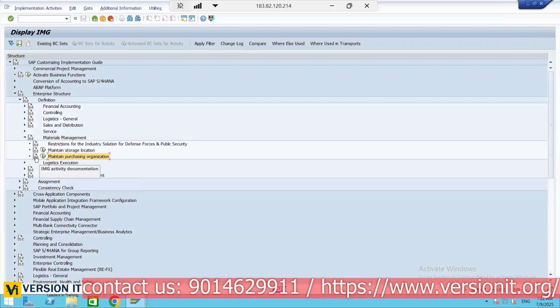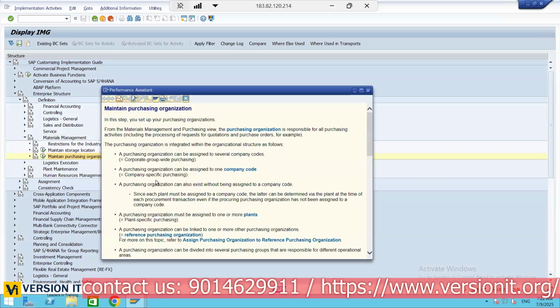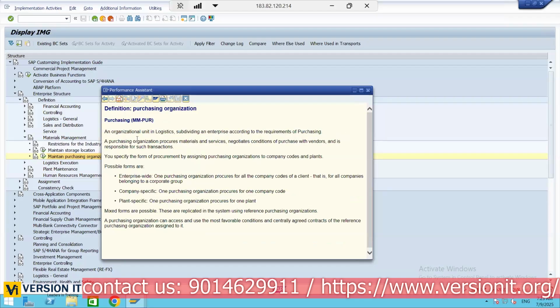See, for every activity SAP has provided some documentation. You can click on this document if you want some additional information. From the materials management and purchasing view, the purchase organization is responsible for all purchasing activities. That is what I told, right? It can be assigned to several company codes, or assigned to one company code. See, these are all possible. So purchase organization is what? An organizational unit in logistics, subdividing an enterprise according to the requirements of purchasing. That means we are dividing our organization from a procurement point of view.